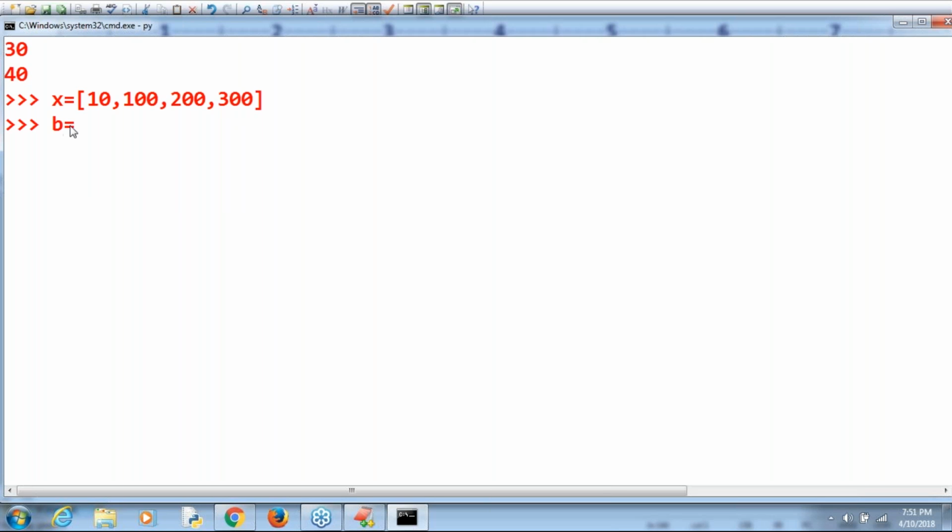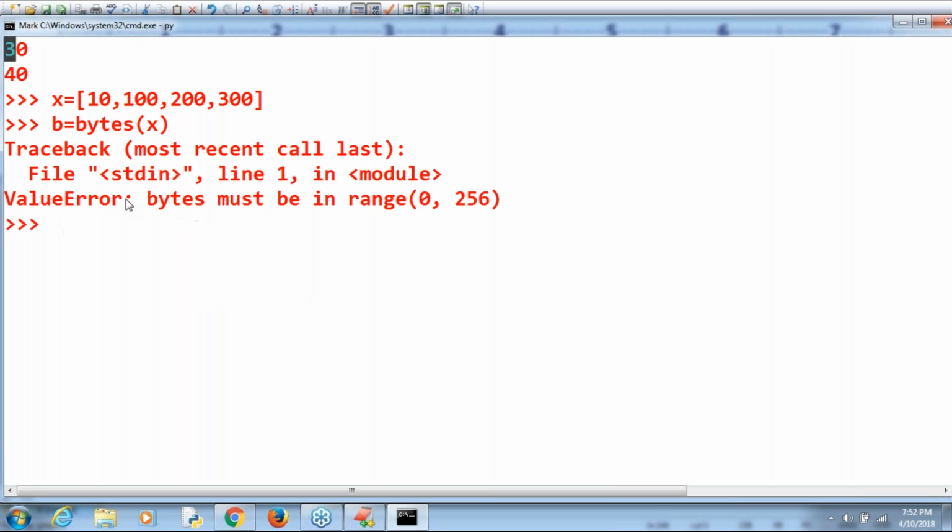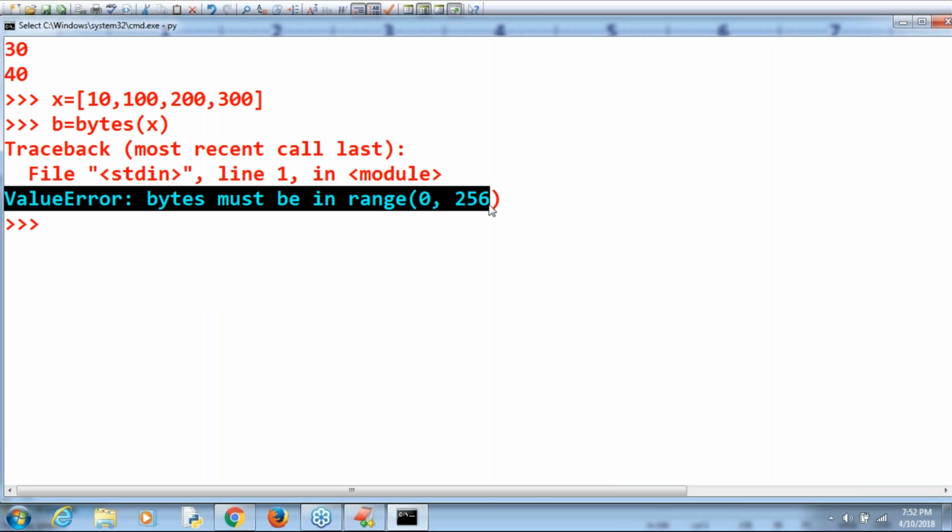b is equal to bytes of x. Now observe very carefully: ValueError, bytes must be in the range 0 to 256 only. Remember that. We are going to get a ValueError. This is the first point you should be aware of. Why does range come into the picture here also?